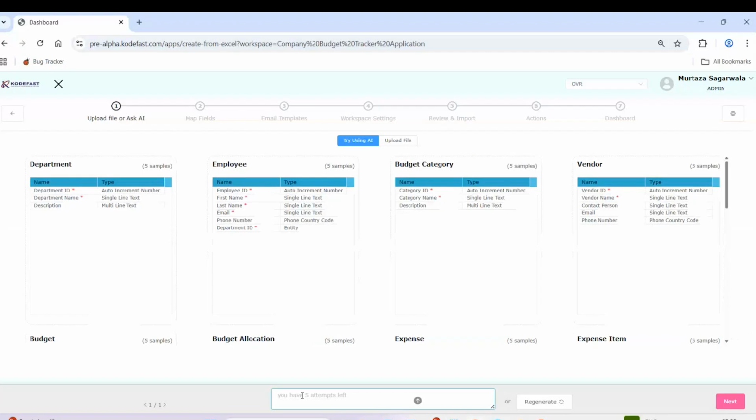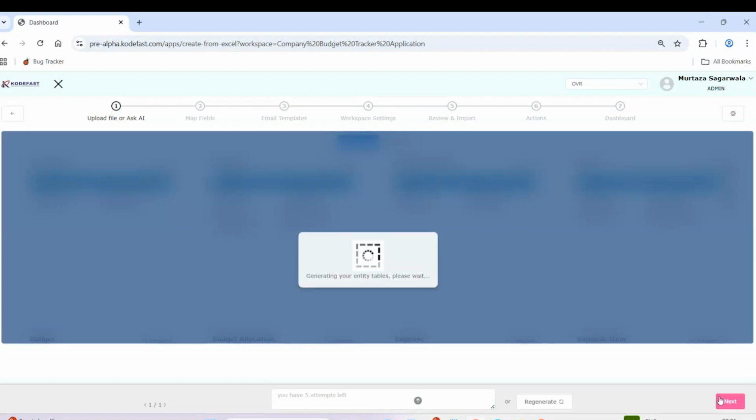If I want to regenerate it, let's say I say no, I don't want this table, I want another table, or I'll say okay, I want more fields, so I can customize it. But for now, let's go with simply clicking on next. And here, once we click on next, it will generate a table.